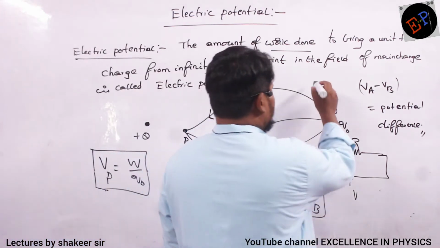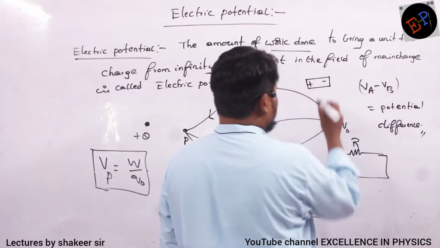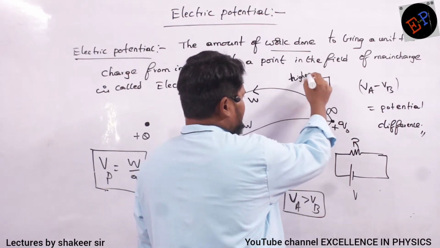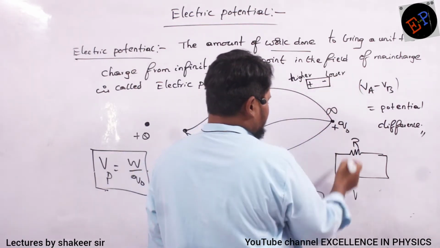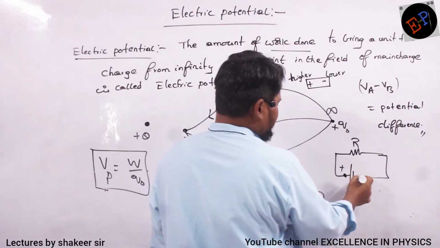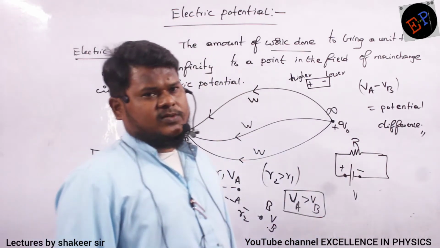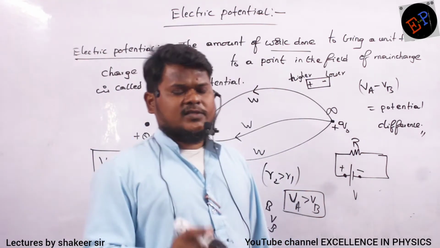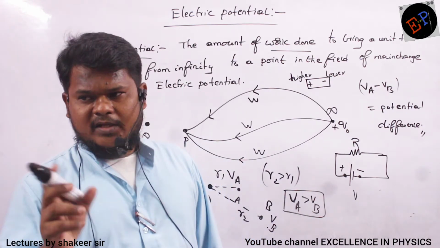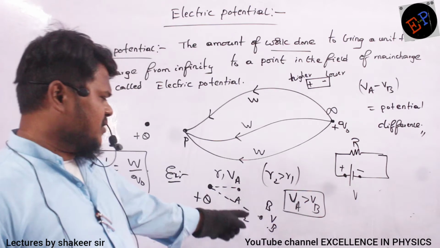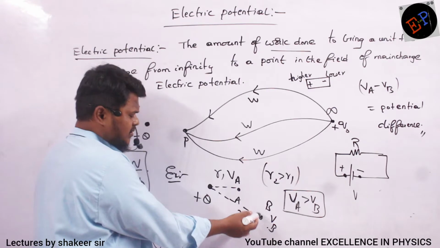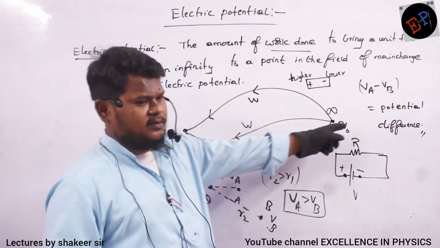On the battery you should have seen two terminals, positive terminal and negative terminal. It means this positive terminal is at a higher potential, and this one is at a lower potential. So here the potential will be positive and here the potential will be negative. So electric current or charge always flows from positive potential to negative potential because it provides a potential difference. Are you able to understand? So potential difference is defined like this. Here the amount of work done will be different, so this potential is different and this potential is different. So the difference of potentials is nothing but potential difference.